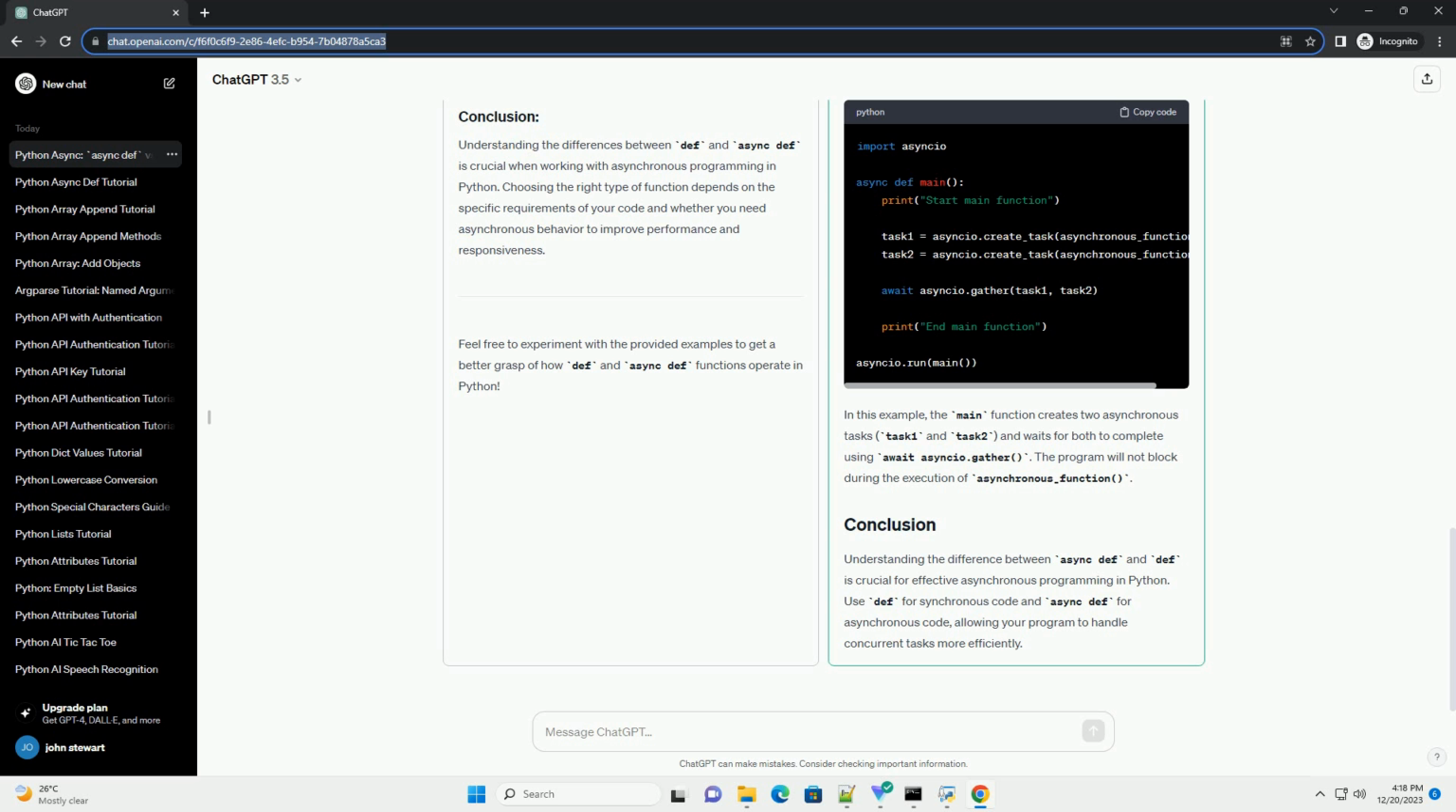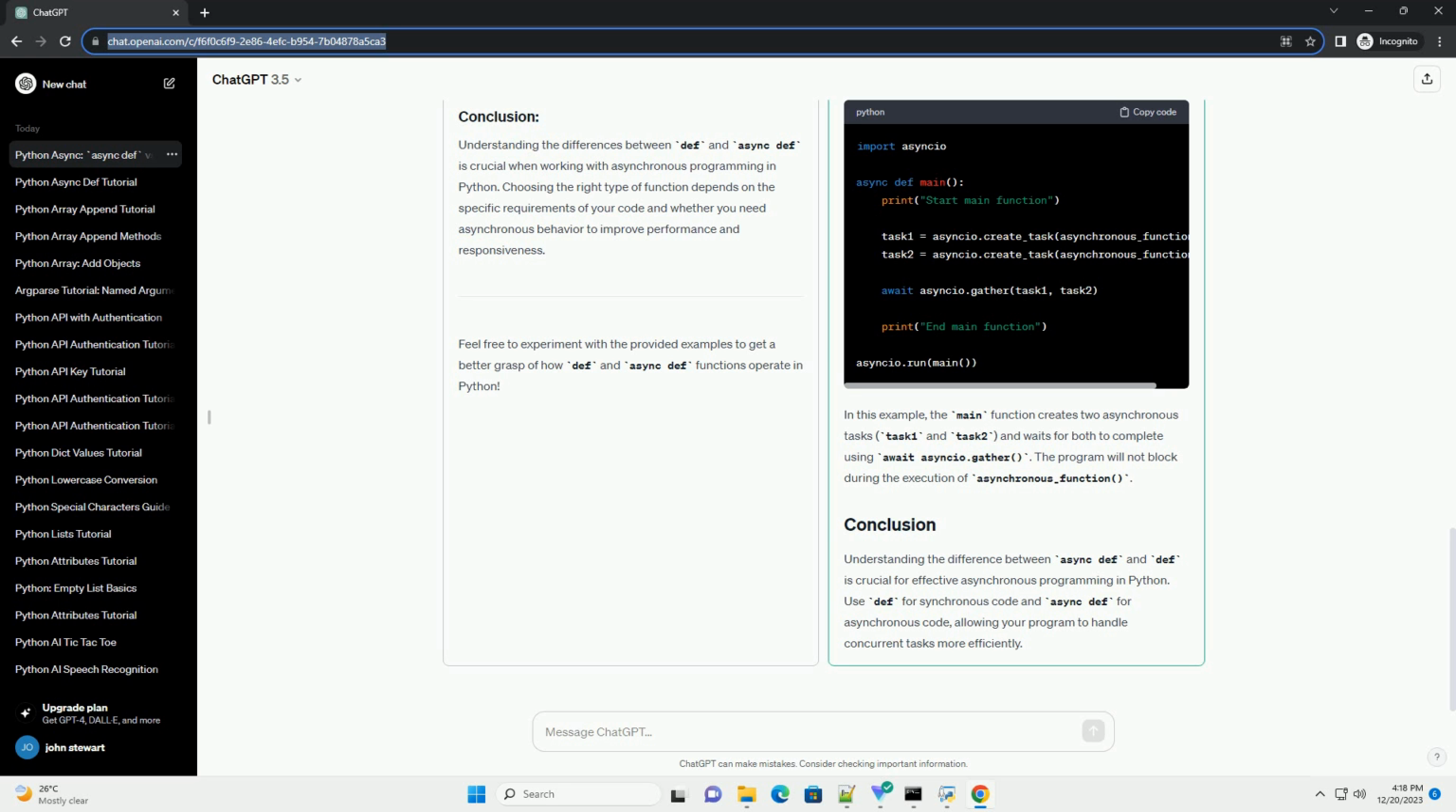In Python, asynchronous programming is a paradigm that allows you to write non-blocking code, enabling better utilization of resources in tasks that involve waiting, such as I/O operations or network requests. Two keywords, async def and def, are used to define functions in Python, but they serve different purposes when it comes to asynchronous programming. The def keyword is used to define synchronous functions.